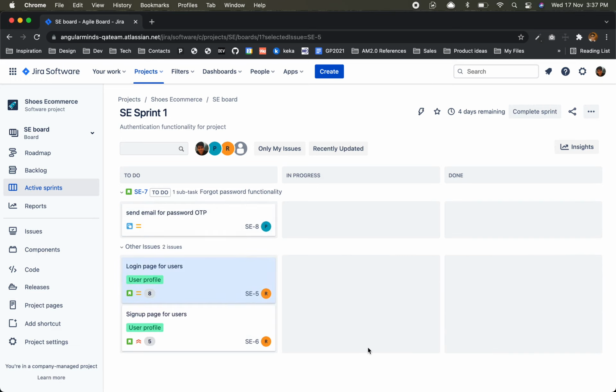You can come back also, because our workflow is flexible. It allows all transitions to any state. That's why it is like this, correct? I can go to anywhere.